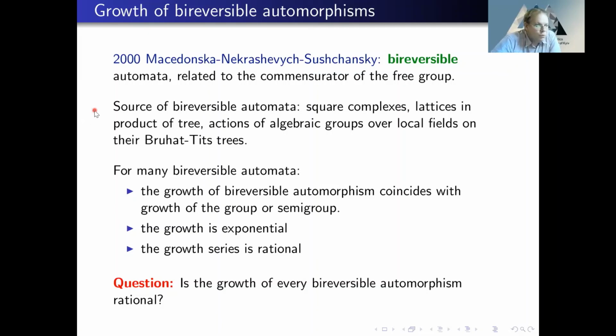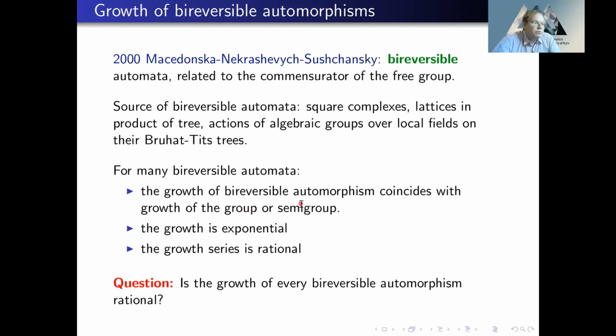Now, there are many sources of bireversible automorphisms. They are related to square complexes, to lattices in products of trees, to some actions of algebraic groups on Bruhat-Tits trees. So this is a very interesting class of automata. And for many of these automata, for example, for all groups that come from some of these constructions, one can check that the growth is exponential. And actually, the growth series is rational. And in many cases, the growth of a bireversible automorphism coincides with the growth of the whole automaton.